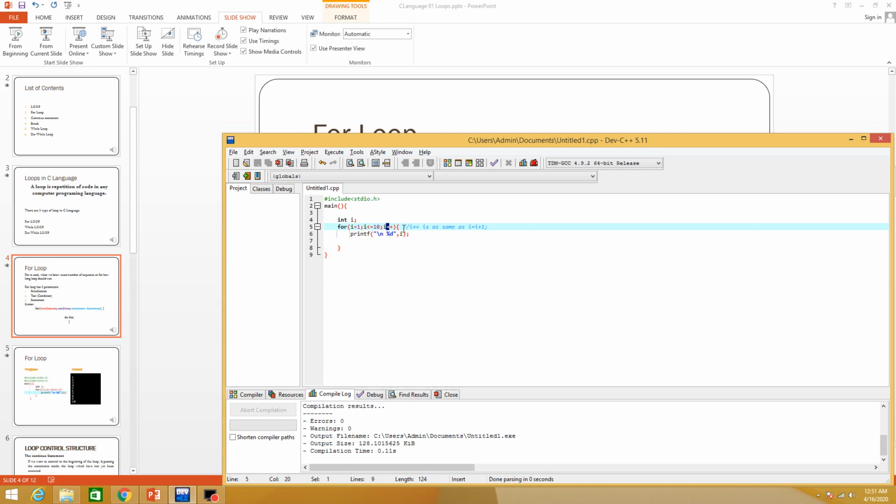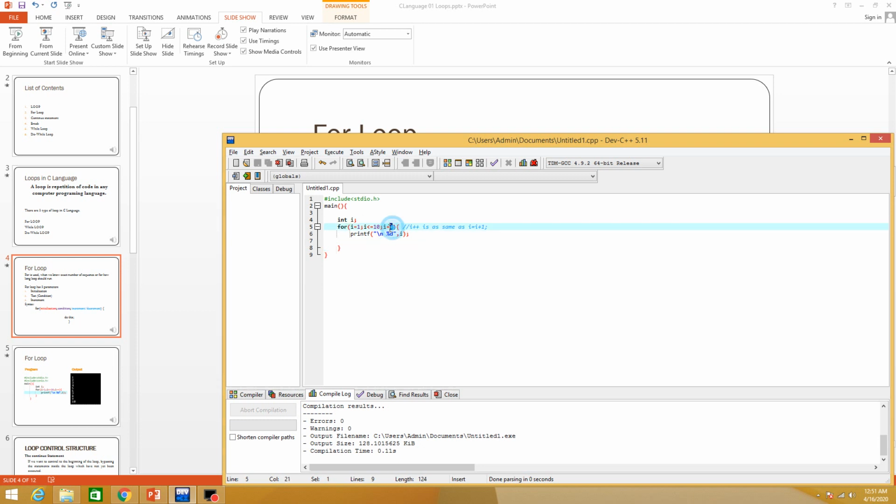Then 2 will be printed, then it will increment, 3 will be tested, 3 is less than 10, yes. The for loop will again execute the body, then 3 plus 1 is 4, less than 10, then the body of the loop will be executed, then 4 plus 1 is 5 will be tested, yes it is true, then the body of the loop will execute.